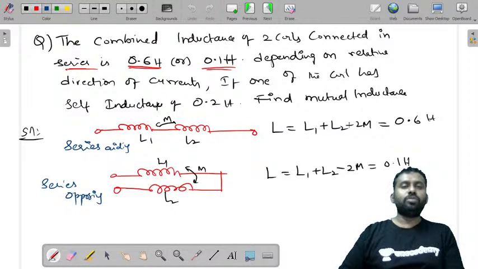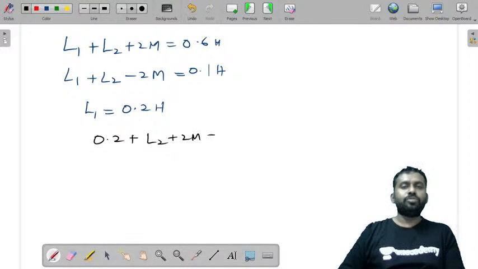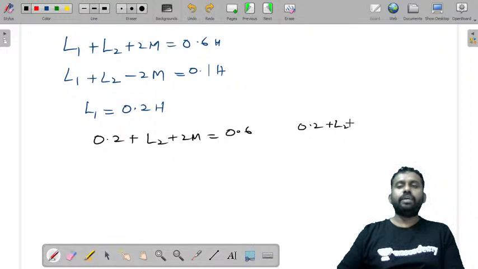Also he gave us one more thing, the self-inductance of one of the coils is 0.2 Henry. Let us take L1 is equal to 0.2 Henry and substitute it here. Therefore 0.2 plus L2 plus 2M is equal to 0.6, and the other equation is 0.2 plus L2 minus 2M is equal to 0.1 Henry.